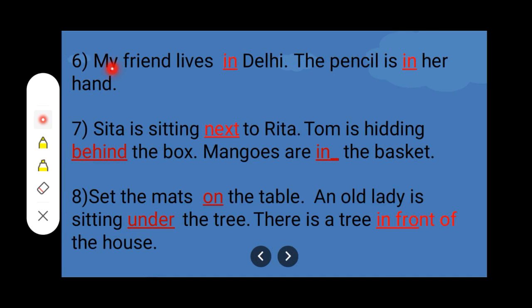Number 6. My friend lives dash Delhi. The pencil is dash her hand. So in first blank is in, second is in. So our answer will be, my friend lives in Delhi. The pencil is in her hand.